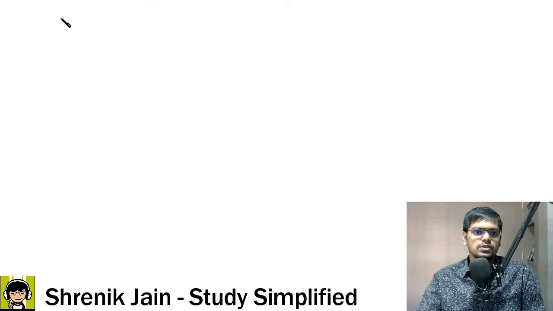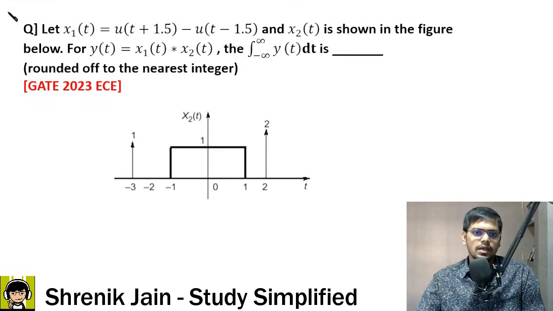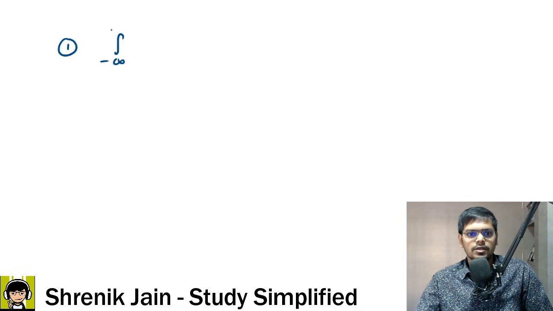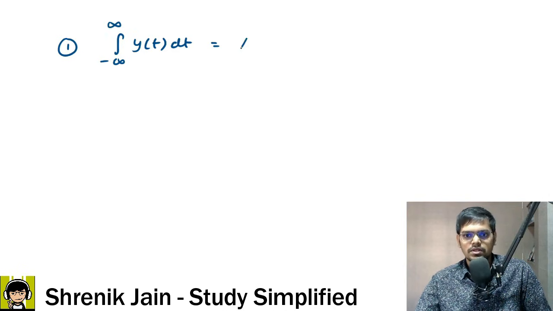So the first step is to copy this graph. Okay, let me write it in this way. First step is what they are asking. Sir, they are asking the integration answer. Integral from minus infinity to infinity of y of t dt, what is this? Sir, engineering mathematics I have studied from you. This is the area under the curve. Which curve?